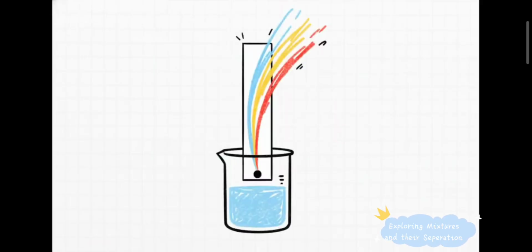Now, let's talk about colors. If you were to take a black ink spot on a piece of paper and dip just the bottom of that paper in water, you'd witness paper chromatography in action. As the water creeps up the paper, it grabs onto the ink. And because that little black spot is actually a hidden mixture of lots of different colored dyes, each with a slightly different solubility, the colors literally separate out as they race up the paper at different speeds. But look, one solid black dot suddenly blooms into this rainbow of blues, yellows, and reds.